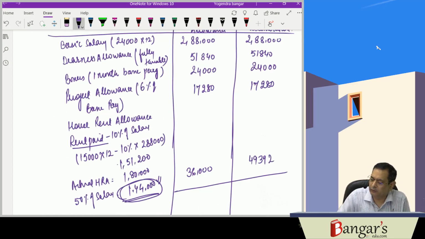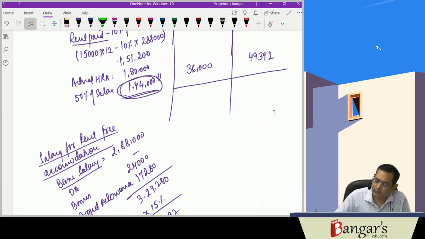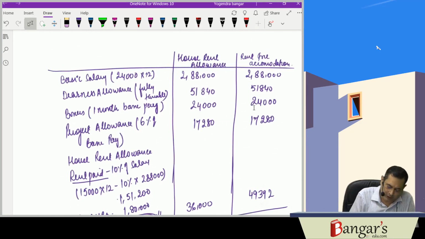This is gross salary. Gross salary is how much? 288,000 plus 51,840 plus 24,000 plus 17,280 plus 36,000. Here it is 417,120.